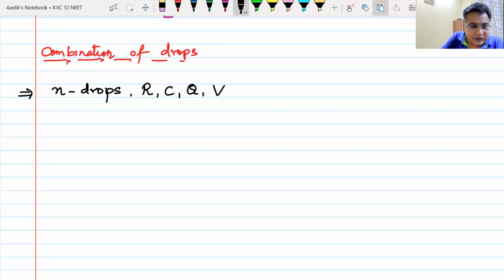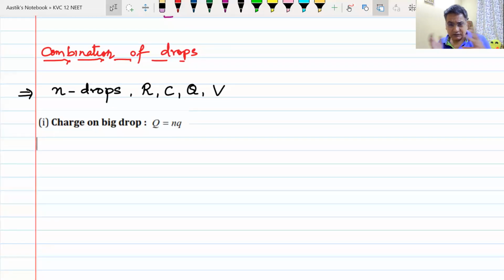The first thing that you have to understand, and you can tell me straight away: if these n drops combine together, what will be the charge on the bigger drop that we create? It's a straightforward question. n number of Q charges.